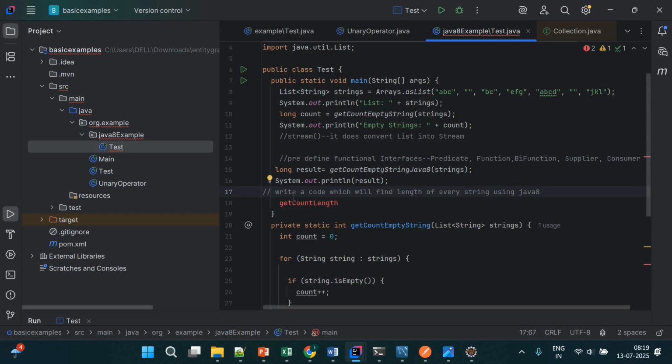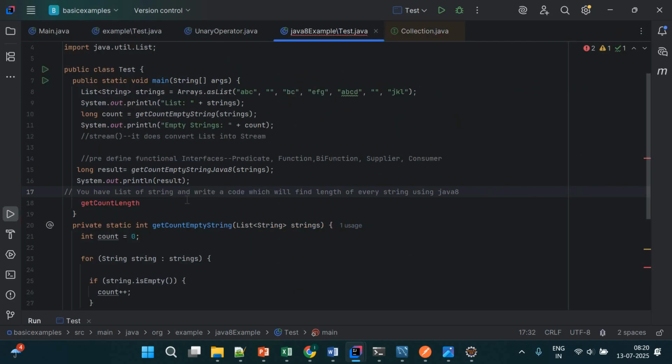I already have a list of strings. Write a code which will find the length of every string using Java 8. Then what could be your approach here?